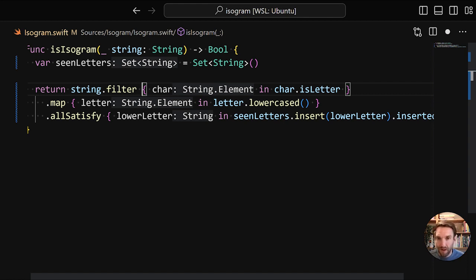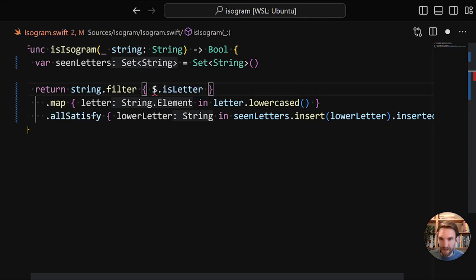And there is one other thing that we can do, which is that there is a special syntax where instead of manually defining the argument, you have special values. So this closure is a closure with just one parameter, so char. And you could also replace this bit with $0.